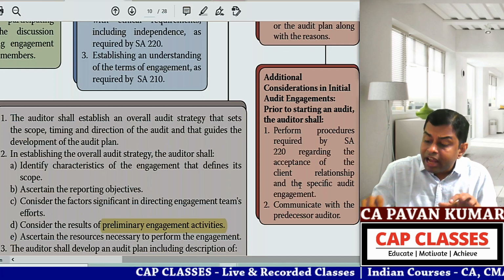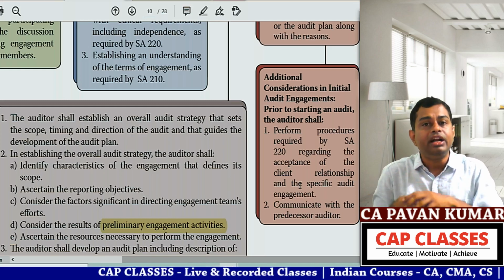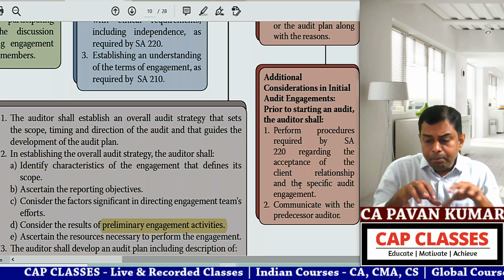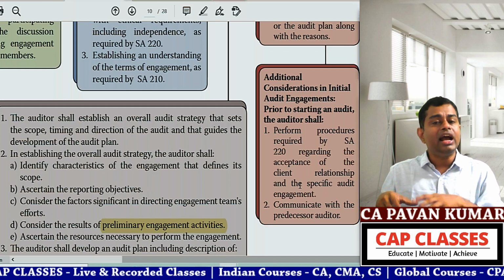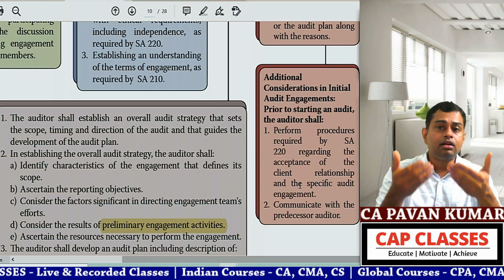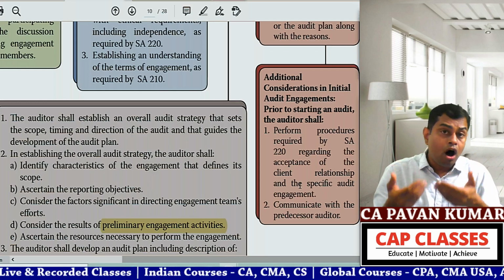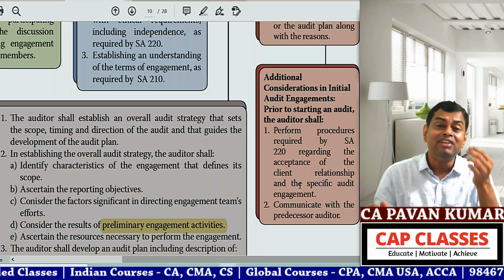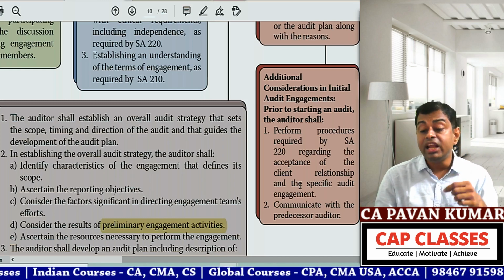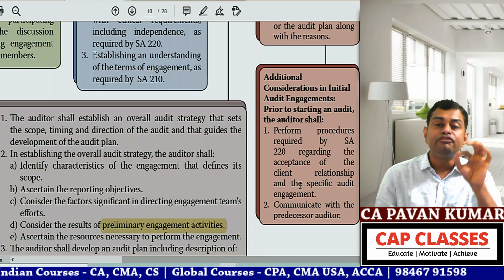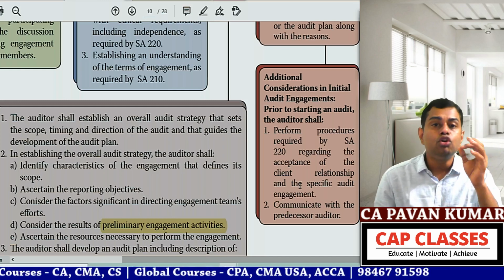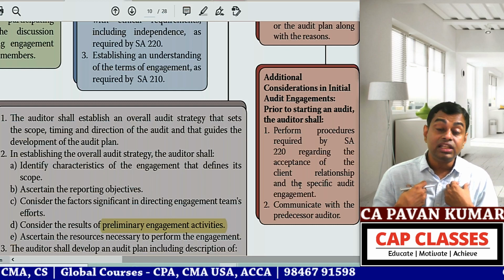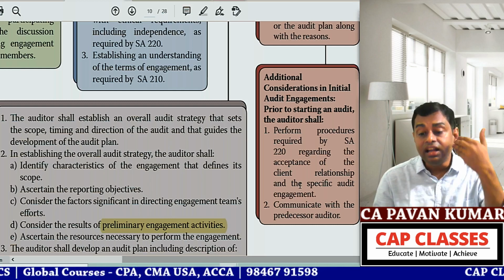I have to write a mail to Chitra stating: dear Chitra and Company, dear Miss Chitra, partner or proprietor, Chitra and Company, Chartered Accountants, Bangalore. From Pavan Kumar, partner or proprietor, Pavan Kumar and Company, Hyderabad. Dear ma'am, we came to know that the company X Limited removed you, or you retired, and we are proposed to be appointed. In this context, do you have any professional reasons to mention why we should not accept the audit? Hope your fee is received properly. Hope you do not have any professional objections for us to accept the audit. How beautiful this relationship is. And then she will write a reply mail to me.